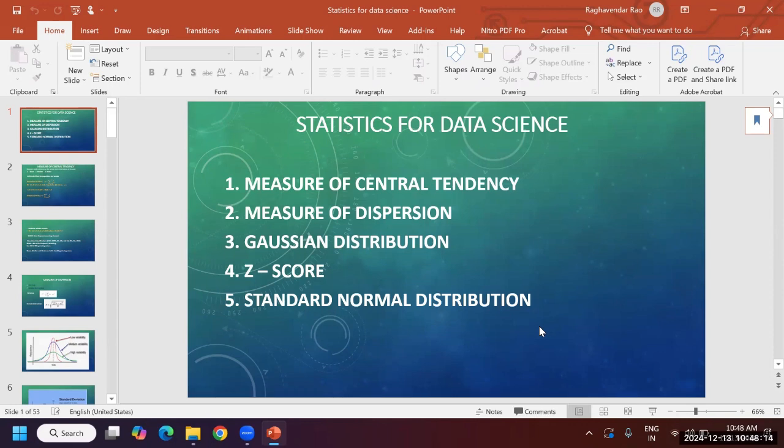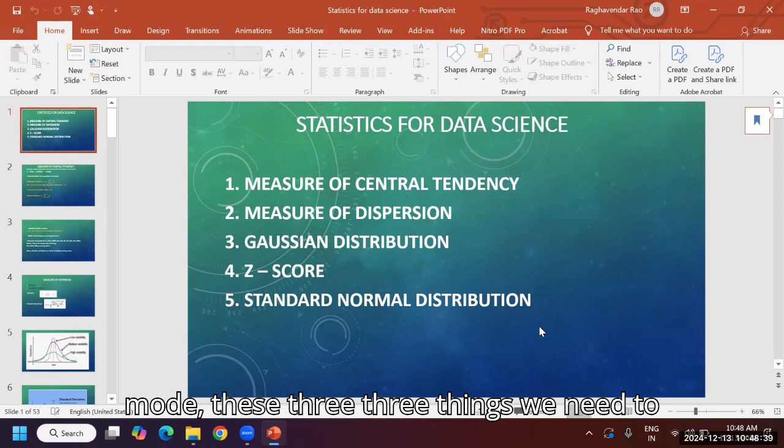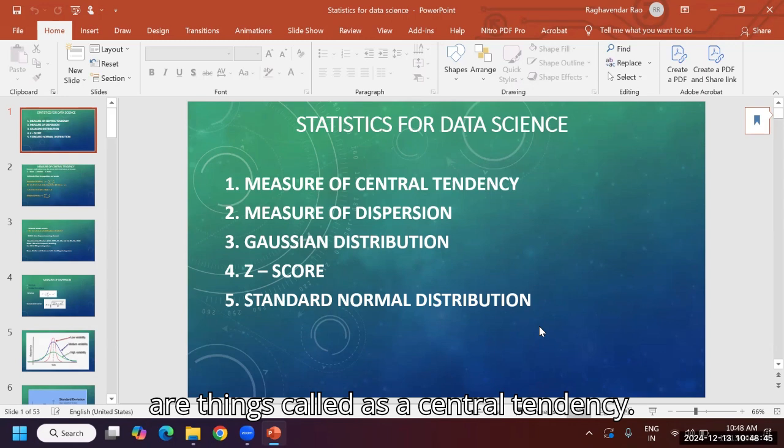We need to understand this. If I have taken the mean, what is that? Average. If I have taken the average, will it be the center point? Most of the time, but not every time. So mean, median, mode: there are three things to capture the center point. These three things we need to understand. Those are called central tendency. How to take the center point? Is the mean perfect, or is the median perfect for central tendency?